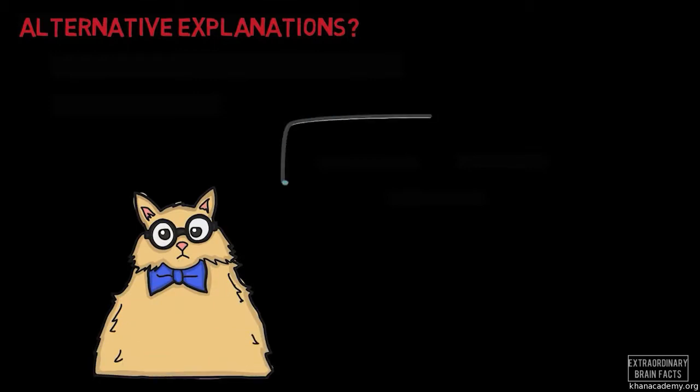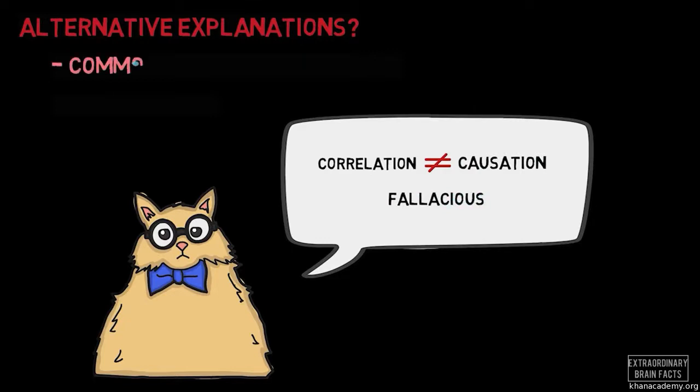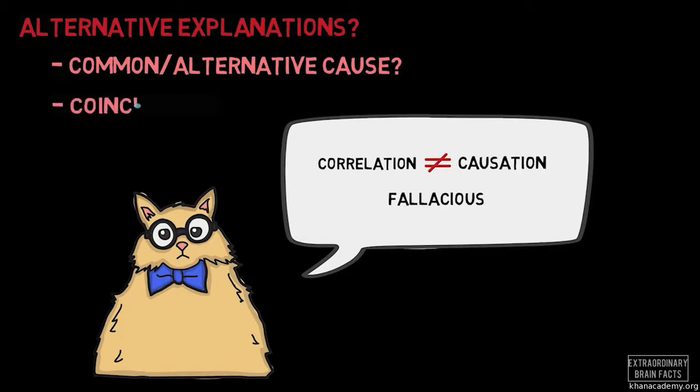So it's fallacious to conclude from only the fact that two states are positively or negatively correlated that one causes the other, because there may be another cause that explains the outcome. It may be that there's a common cause for both of the events, or that there's some alternative cause altogether. On the other hand, the correlation might just simply be a coincidence. But this explanation and other questions will have to wait for part 2, where we will talk more about the analysis of causation and how it relates to different types of correlation.